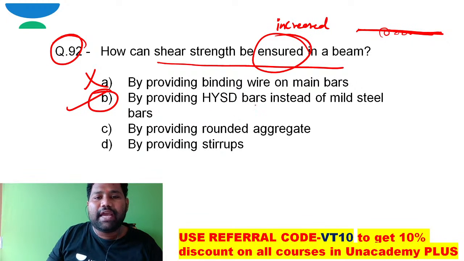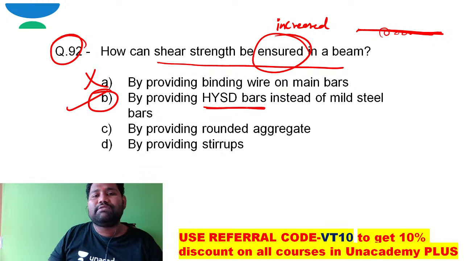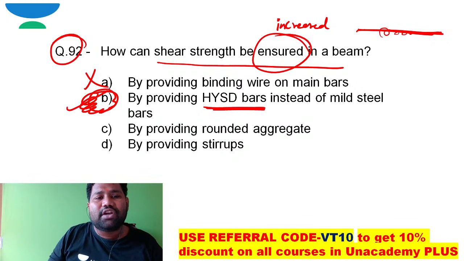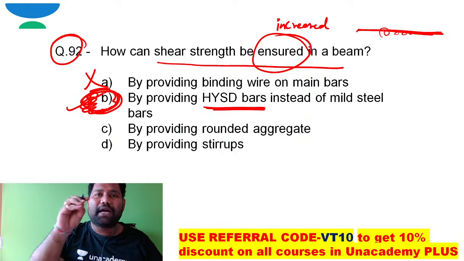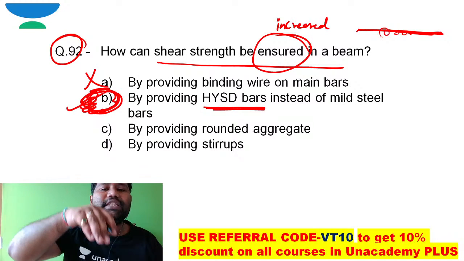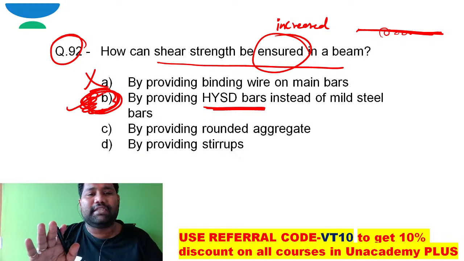If I just provide the HYSD bars, shear strength cannot be increased. The shear strength of the section can be increased by providing HYSD bars when they are bent up. Was there anything mentioned that the HYSD bars were bent up? There was nothing given like the bars were bent up. So I cannot take this option B, because when these HYSD bars are bent up, then the shear strength of that beam can definitely be increased.